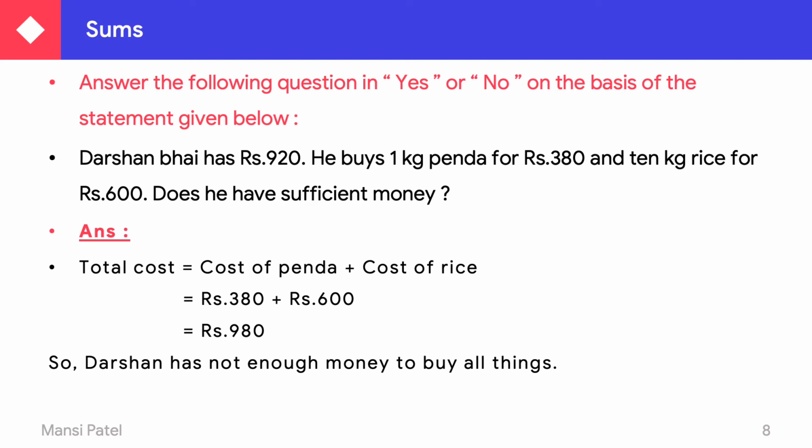So what do you have to do first? You have to do the addition of the money he spent, and after that you have to compare that money with the money that he or she has.